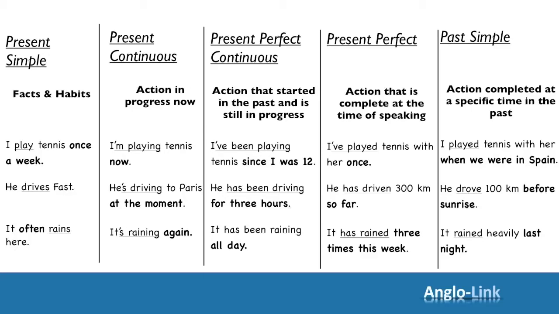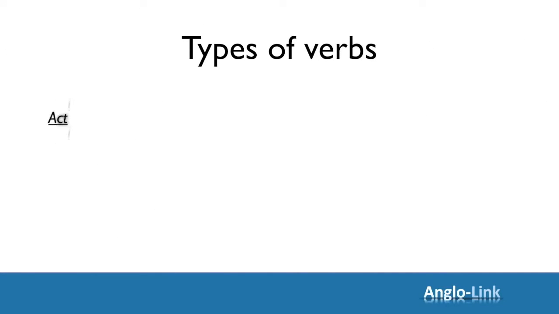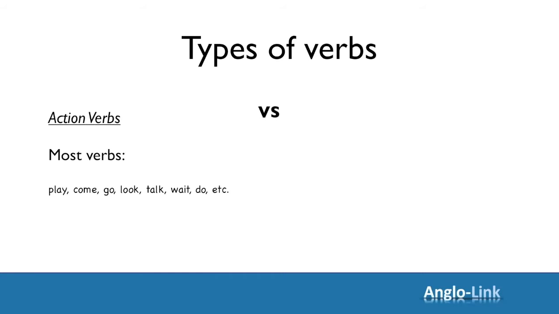So what is the difference between an action verb and a state verb? An action verb, and most verbs are action verbs, designates an action, something that you can start and stop as and when you want. By contrast, a state verb, and there are only a few of them, designates a mental state that you cannot really start and stop whenever you want.